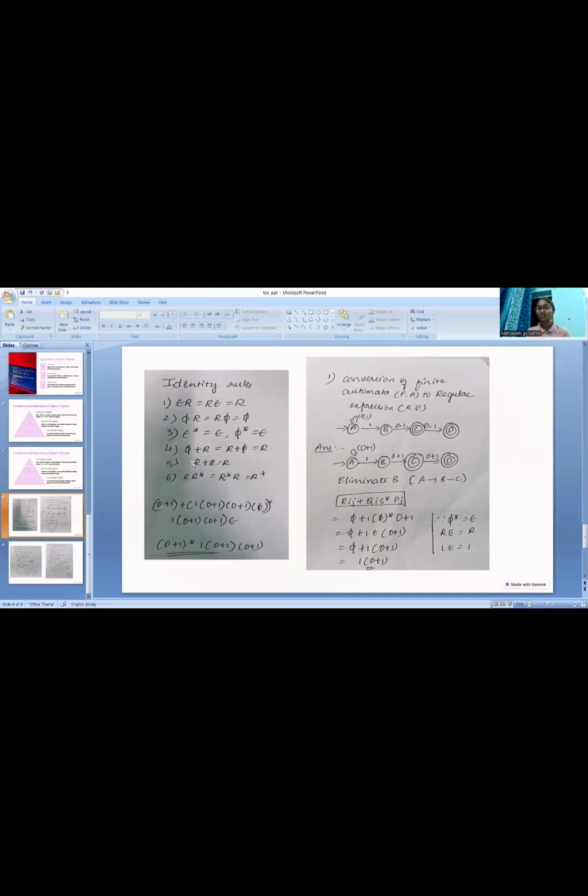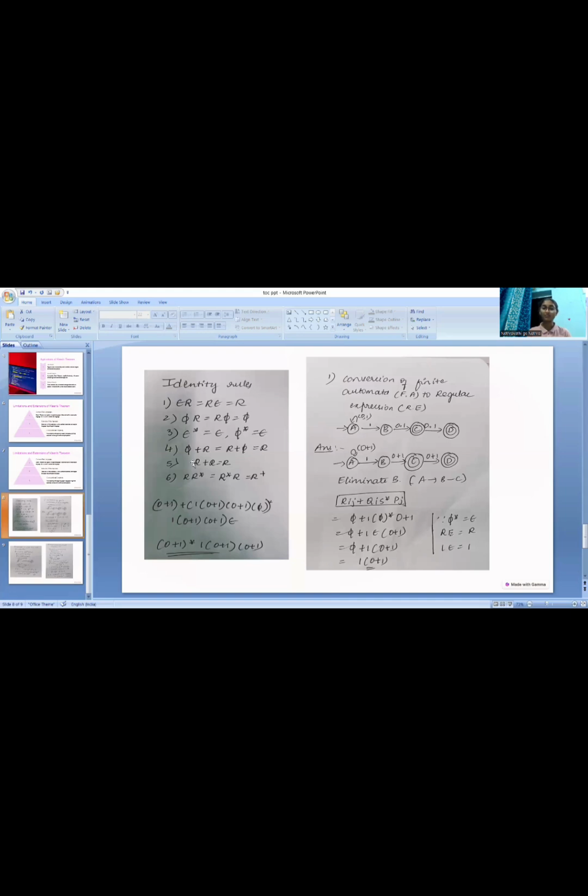In the given question, they have given four states. A is the initial state, and D and C are the final states. In this problem, we are going to eliminate one state in every step. Before eliminating, we write the 0, 1 transition as 0 plus 1 in the first step, and then we eliminate B, because here we consider B as an intermediate state among A, C, and D. First, we need to eliminate the intermediate state.